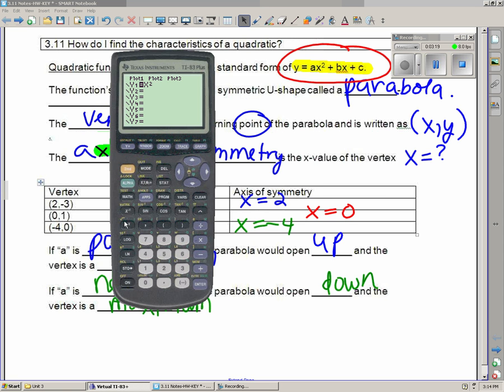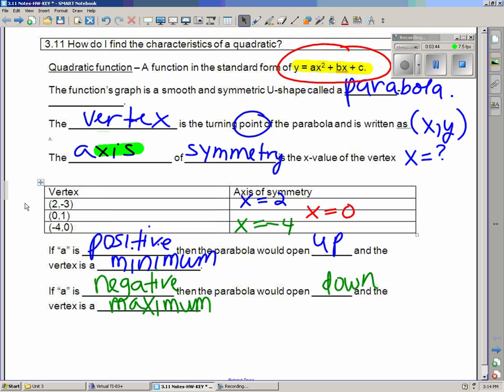It doesn't really matter, it's plus 0x plus 0, I guess. Then my parabola opens upwards. If I then change this and make it negative x squared, and I graph this one, now you see that the parabola opens downward. And the axis of symmetry is that line that goes right through the middle of the vertex. Alrighty.